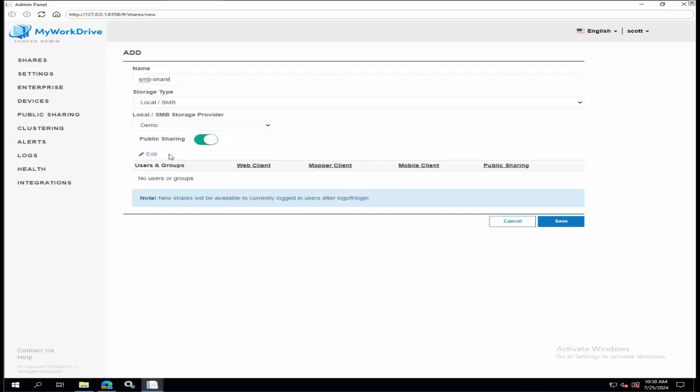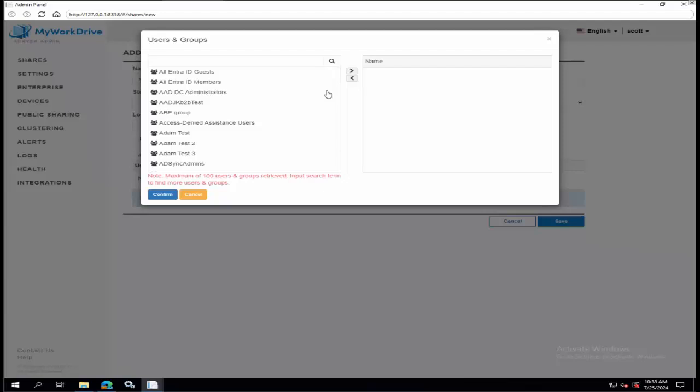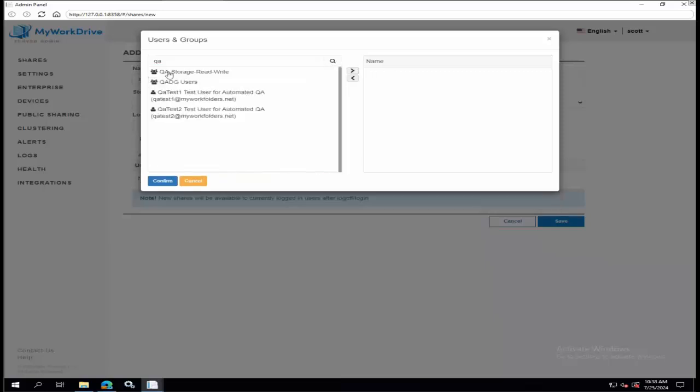So this is an important change and an important distinction between what happens in version 7 with Entra ID mode and Active Directory, because now you've got to define from your Entra directory what you want, like what you saw Dan do with the wizard earlier. And of course, I could pick that Entra ID, all Entra ID members group that Dan mentioned. But you can also search for and pick any group that you have defined out there. In this case, maybe I want this QA storage read and write group.